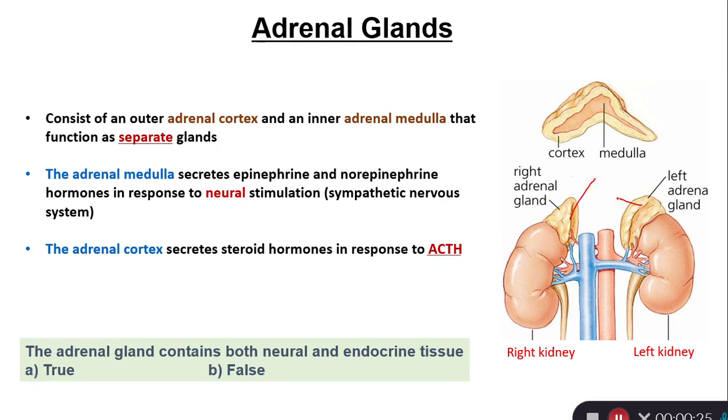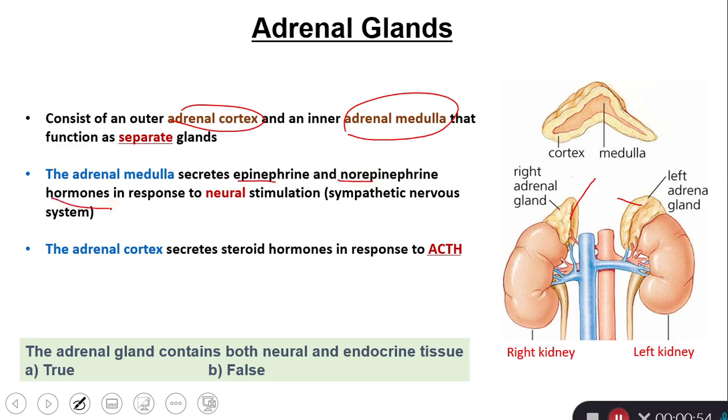And each adrenal gland has two separate glands. The outer part, which is the adrenal cortex, and the deeper part, which is the adrenal medulla. They function in a different way and they are totally separate glands. The adrenal medulla produces epinephrine and norepinephrine hormones.